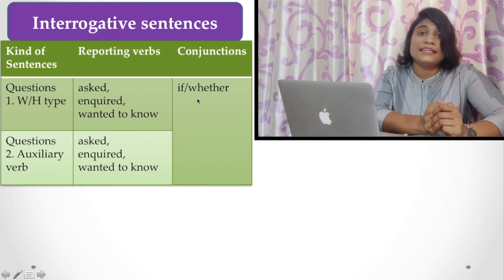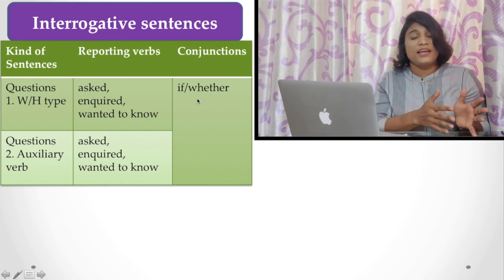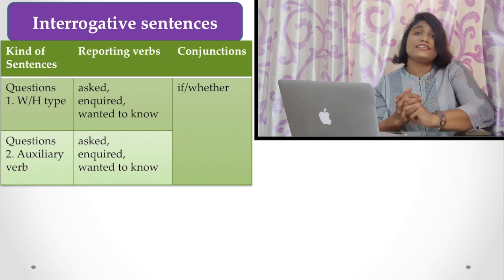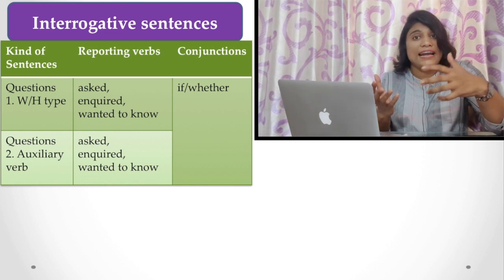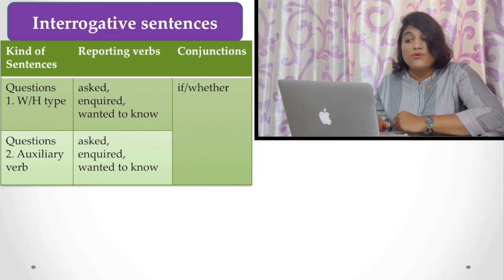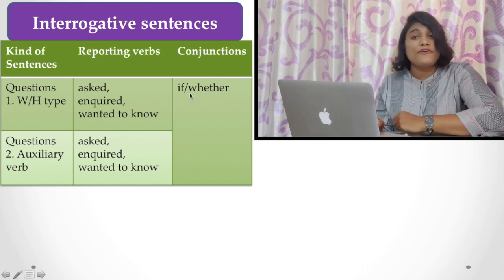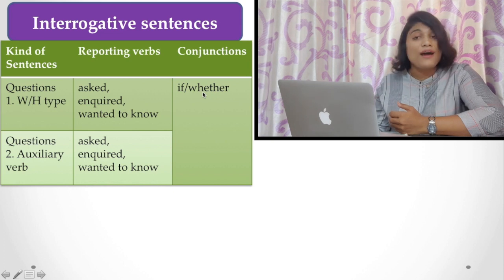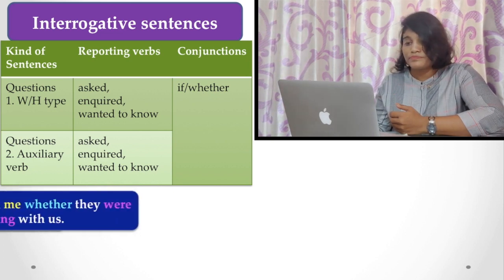And the conjunction: in case of a statement, you have used the conjunction that. But here, in case of an interrogative sentence, you have to use if or whether.